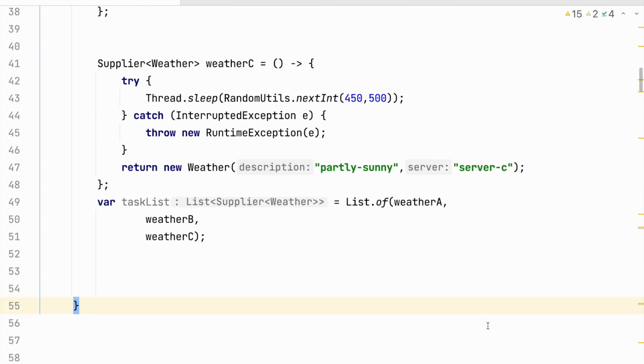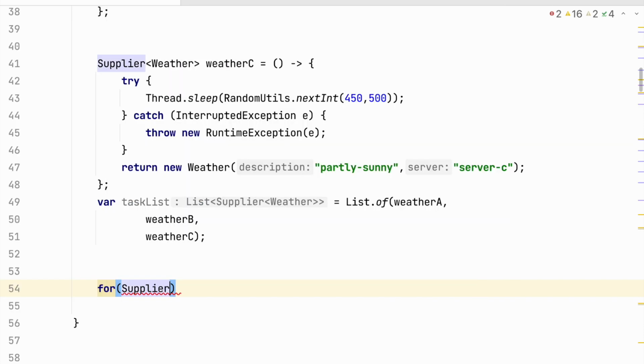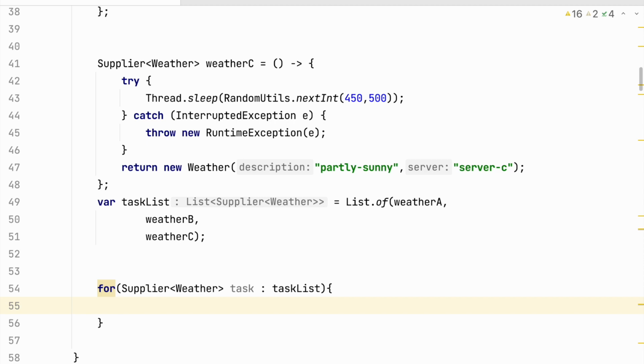Now we have made a list of all these suppliers, and now what we want to do, we have a supplier of weather. We just need to submit all those tasks the way we did for the quotation servers.